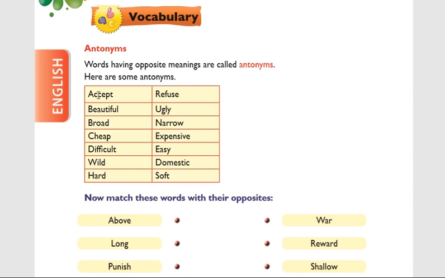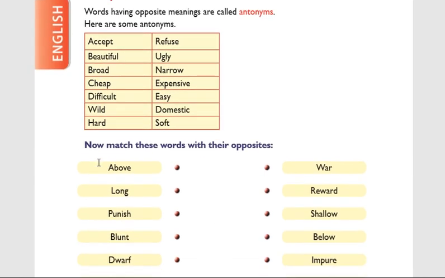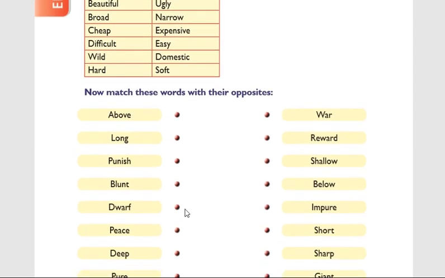Once again: accept, refuse; beautiful, ugly; broad, narrow; cheap, expensive or costly; difficult, easy; wild, domestic; hard, soft. Now some other words are also given.